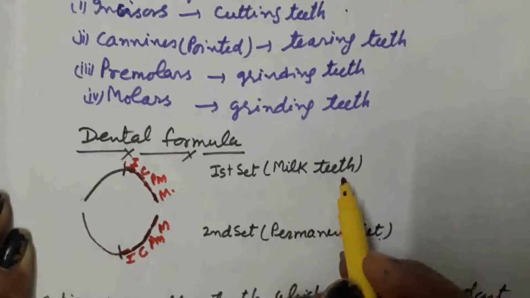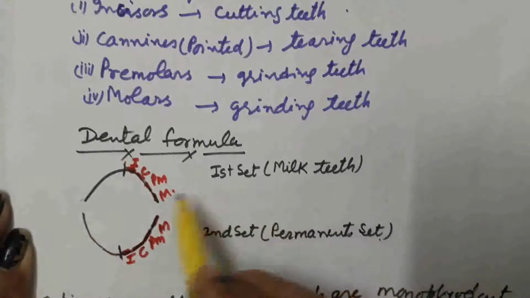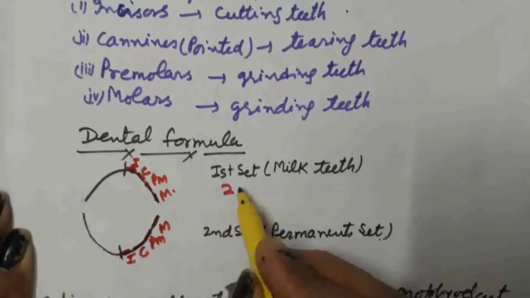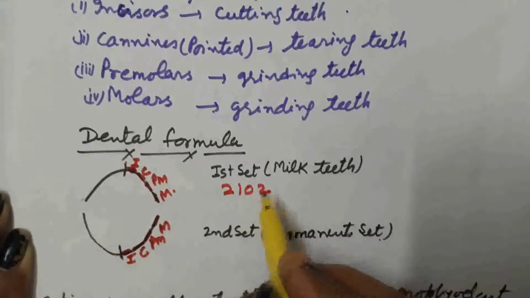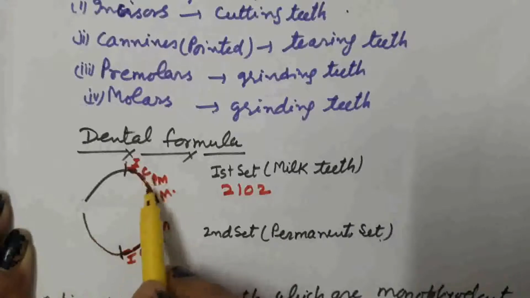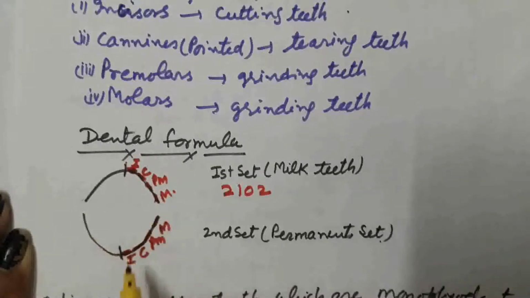In case of milk teeth, we write the number of teeth of the half jaw. 2102. 2 are incisors, 1 is canine, premolars are absent in case of milk teeth, and 2 molars are present.